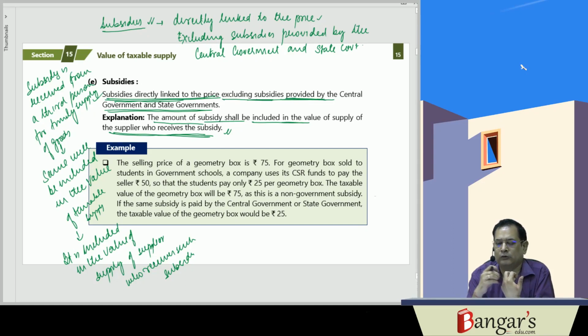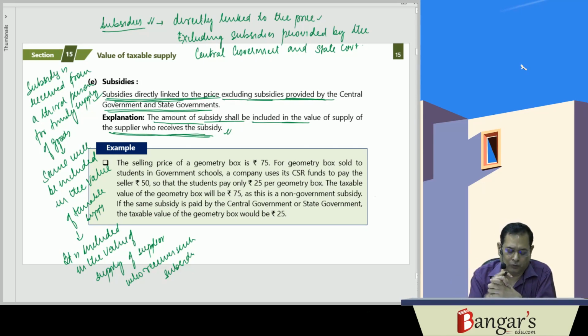Then comes what? 15(2)(b), that is, a supplier's obligation which has been met by the recipient will be included in the value of the supply. As per the agreement, it was the obligation of the supplier, but the same has been met by the recipient. Then 15(2)(c) deals with incidental expenses such as commission, packing, etc., and any other amount charged by the supplier for making supply or delivery of goods or providing the services.